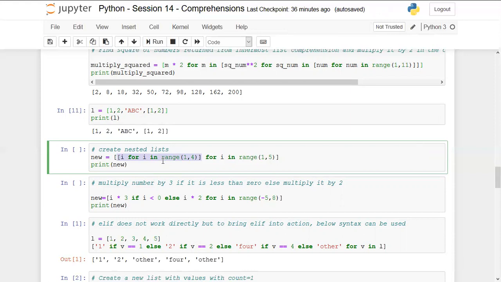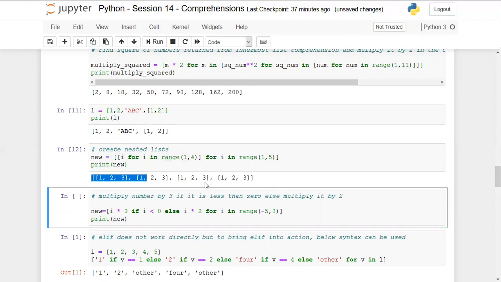Now this will go as the expression to this list, which says for i in range 1 to 5. So as this is the expression, which is 1 to 3, it will be repeated that many times for i in range 1 to 5. So the output that we will get will look something like this.